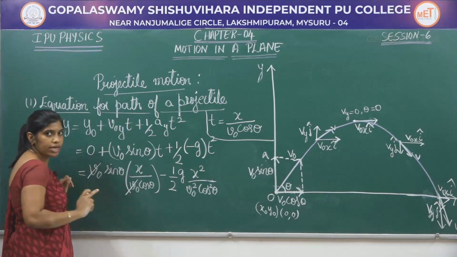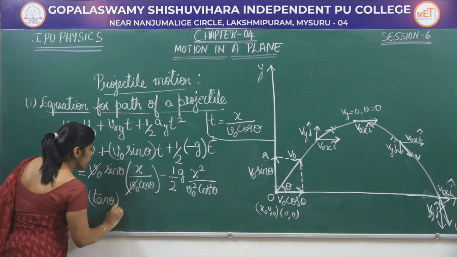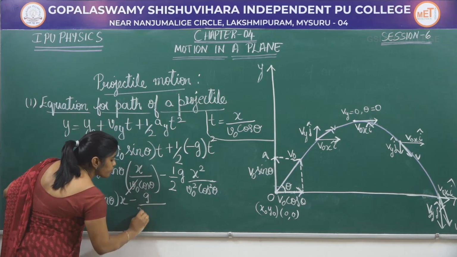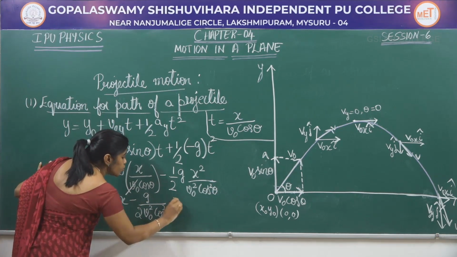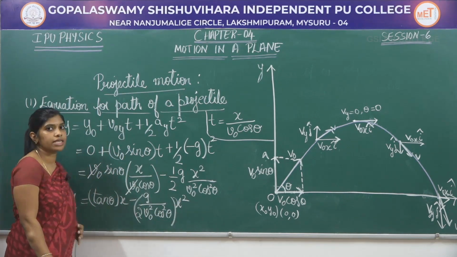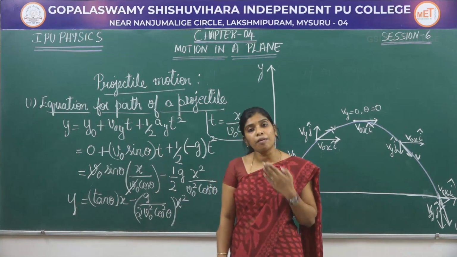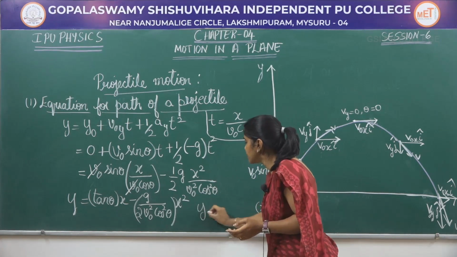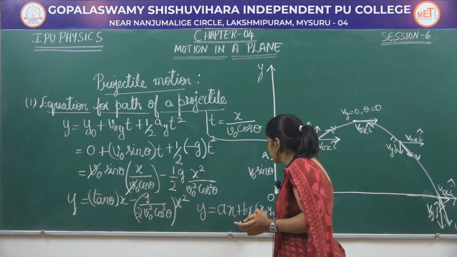Sin theta by cos theta can be written as tan theta. So, tan theta into x minus g by 2 V naught square cos square theta into x square. This is what the distance in the y direction is. So, this equation can be compared with the equation of parabola. The equation of parabola is y equal to ax plus bx square.